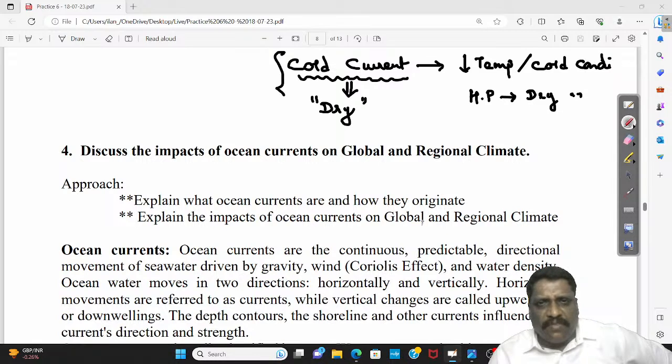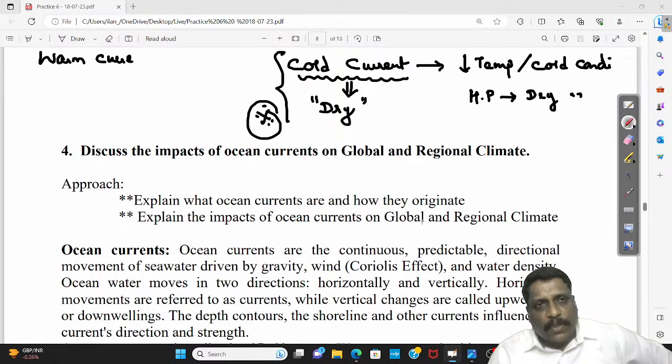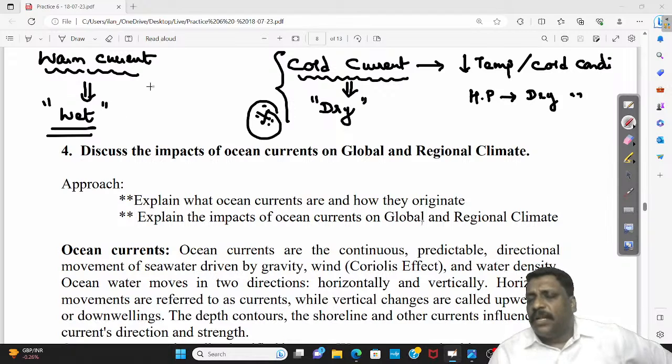This concept is very, very important. Whereas, by the same analogy, warm currents are known for inducing wet condition. This is the fundamental idea.